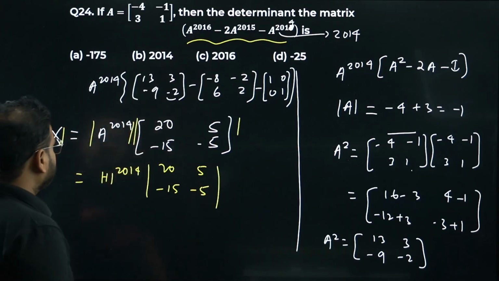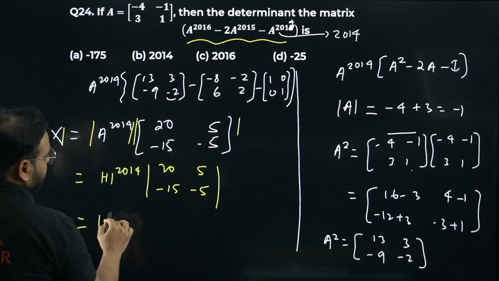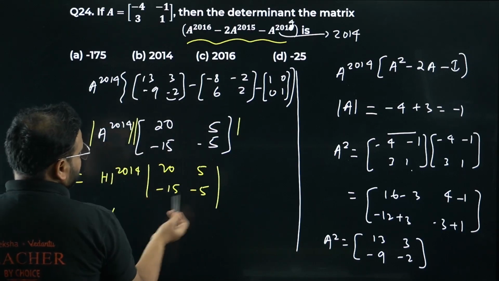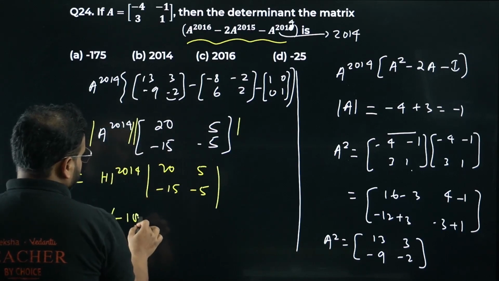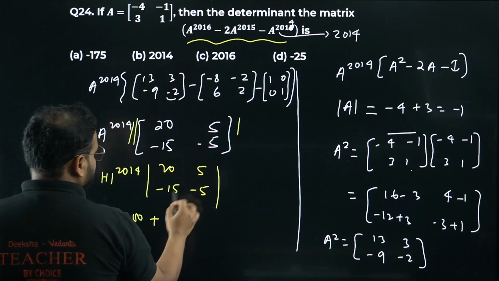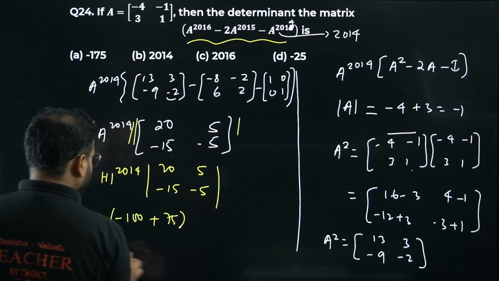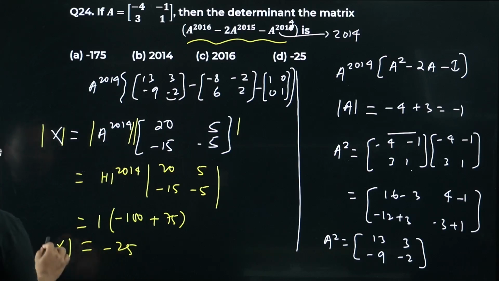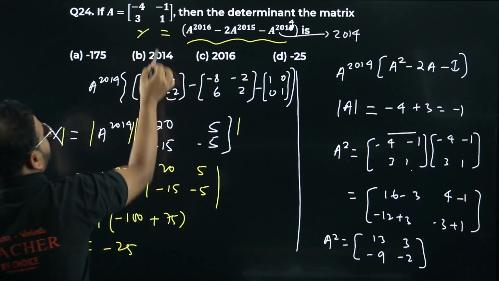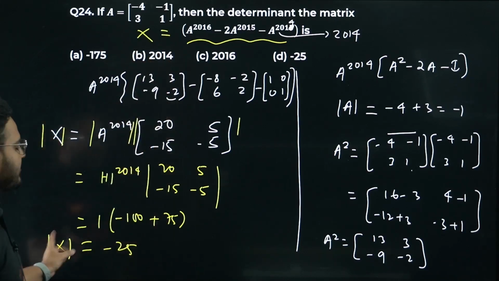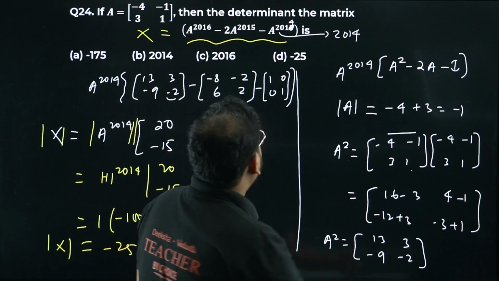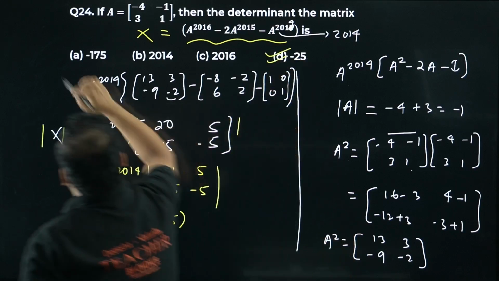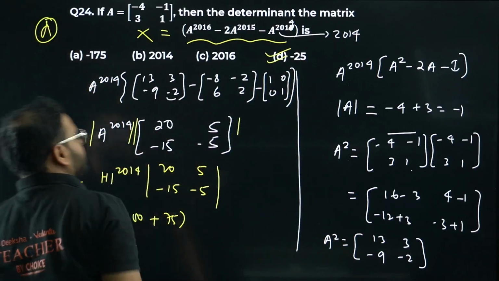If I find this value, I get this over here as simply 1, and about this I get 20 into minus 5, which will be minus 100, and I get here plus 5 into 15, which is 75. My answer will turn out to be minus 25 as the value. If I write this as matrix X, the determinant of the matrix X will come out as minus 25. Option number D is correct. Please check. It's a very good question.